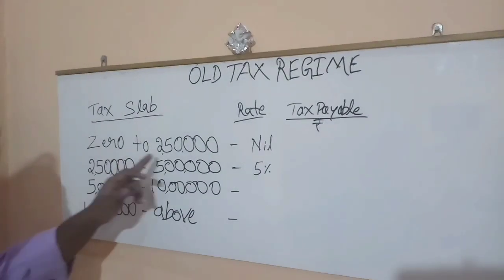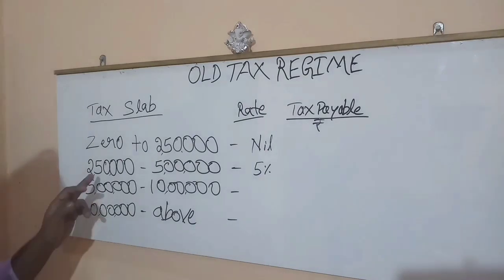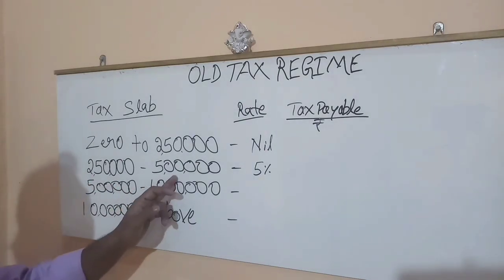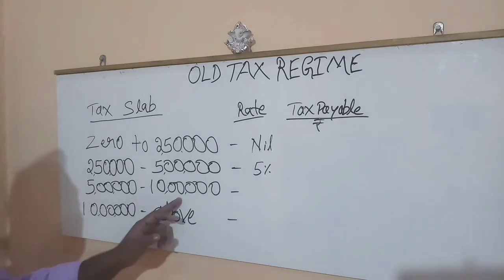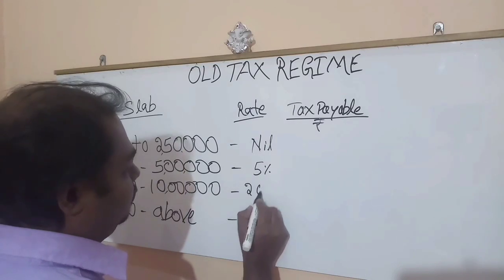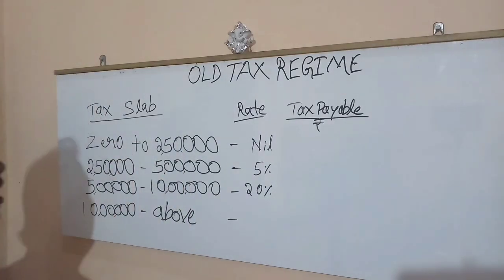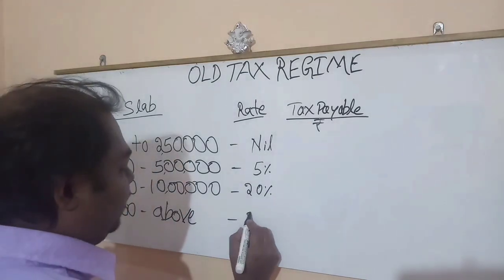From 0 to 2,50,000 rupees, there is no tax. From 2,50,000 rupees to 5 lakh, it is 5%. From 5 lakh to 10 lakh, it is 20%. And anything above 10 lakh will be taxed at 30%.